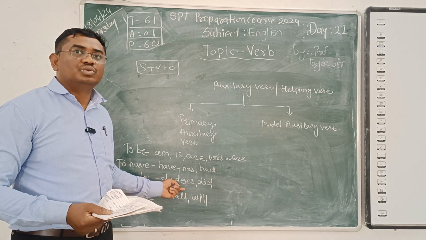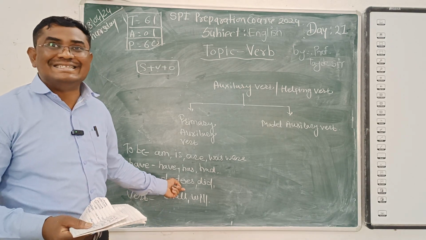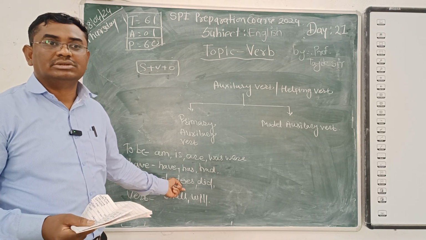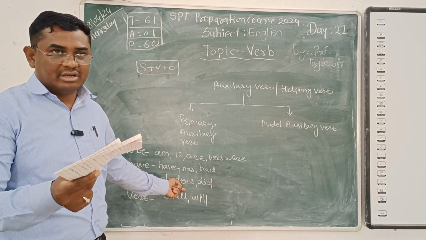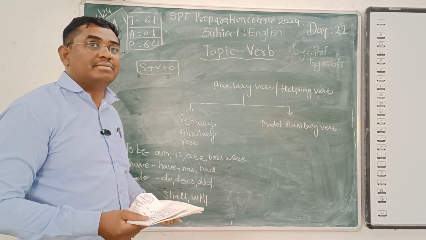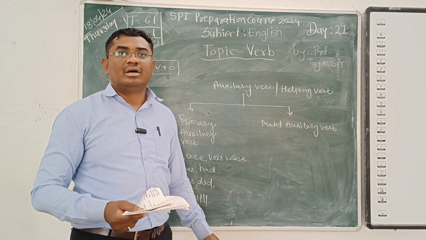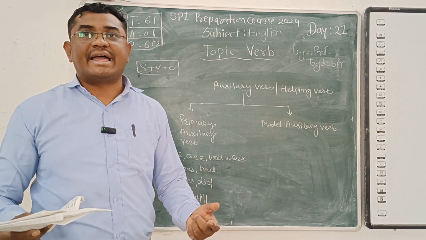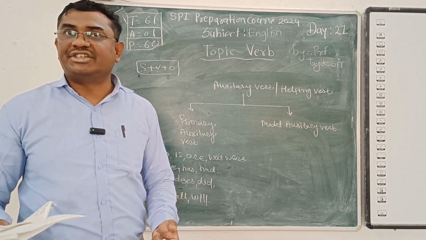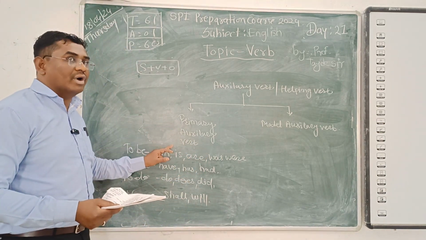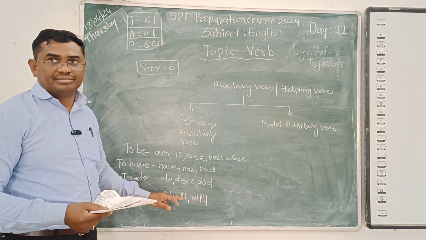I did my class. Don't sleep like that, okay? And I shall be there within a few moments. I will be there. We will have some enjoyment. We will go to some hill station like that. We use the primarily auxiliary verb in our day-to-day life.